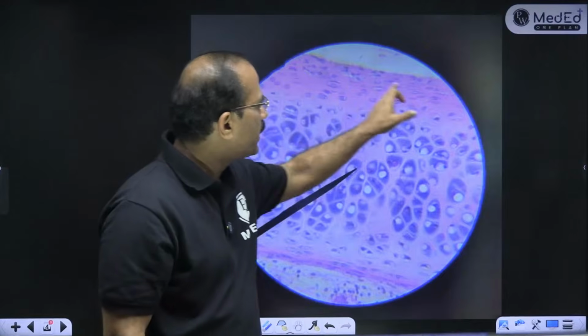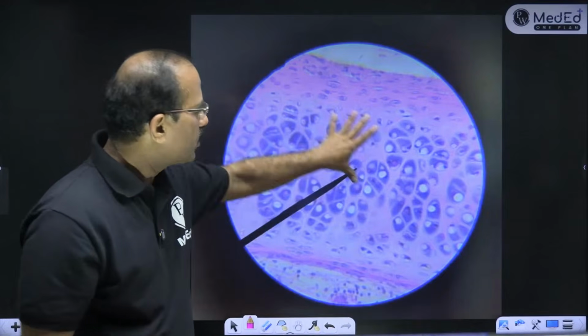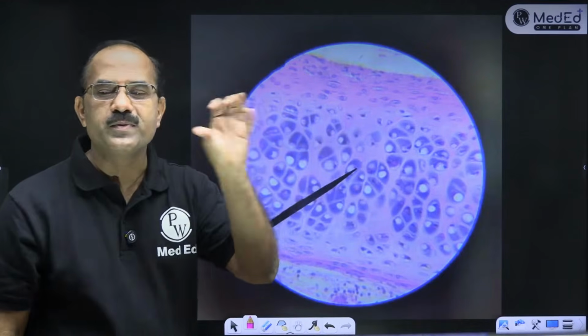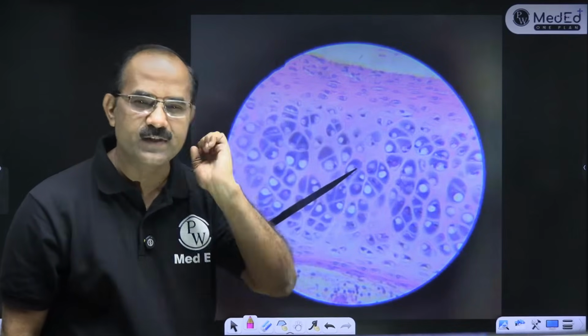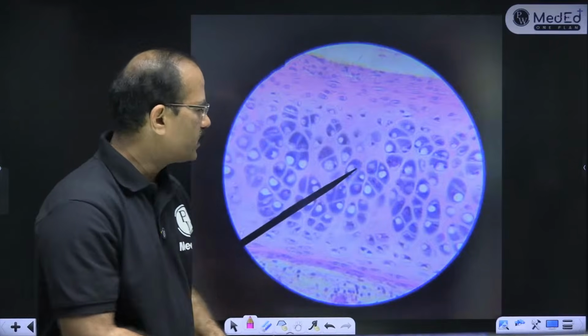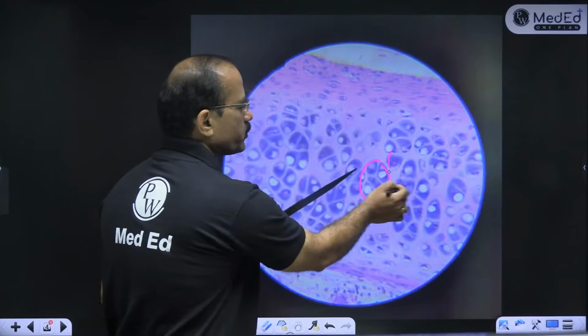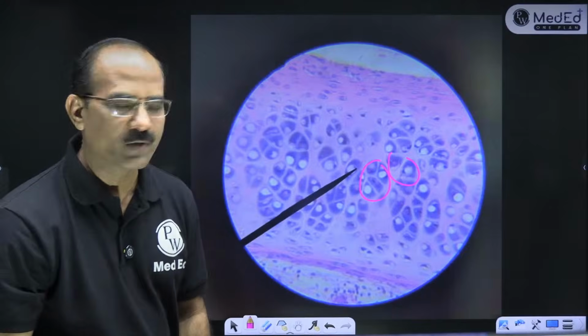So this is the perichondrium. The perichondrium is present. The chondrocytes are present in groups. What do you call that? Cell nest. So chondrocytes are present in a group. You can see this group of chondrocytes. This is called a cell nest.